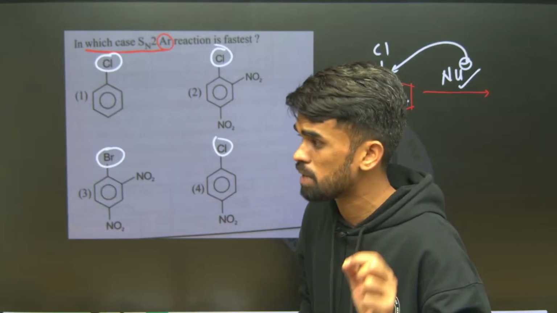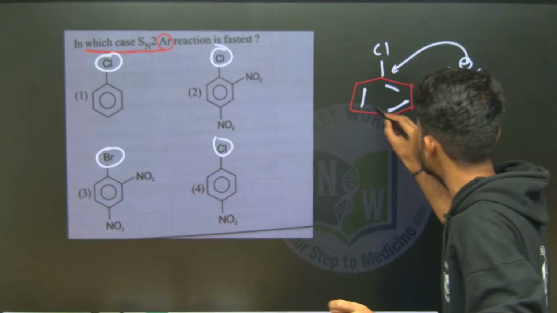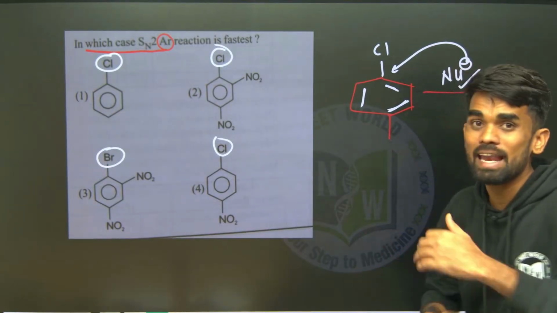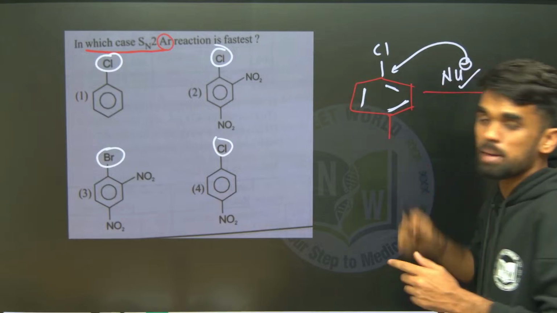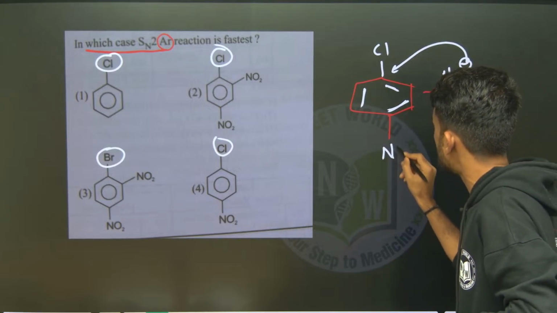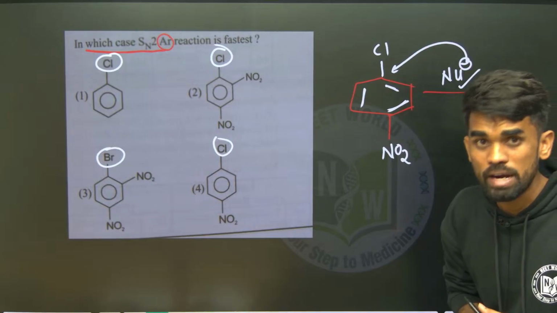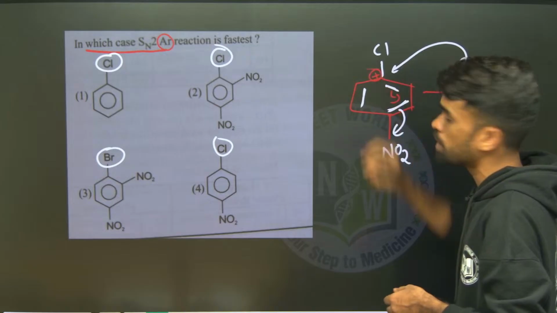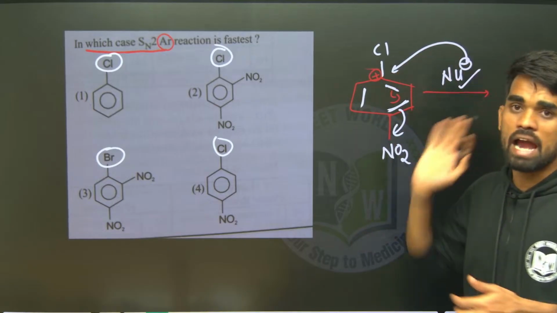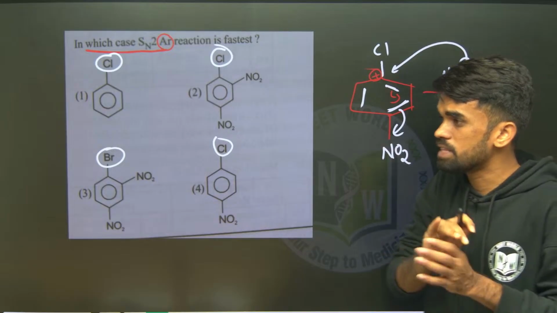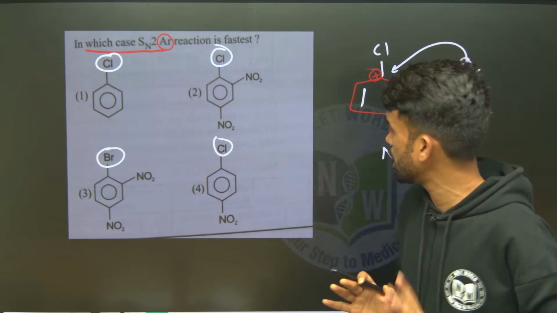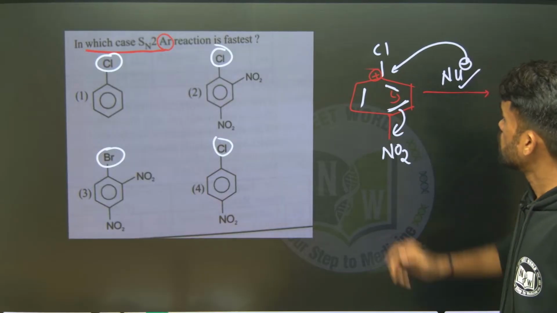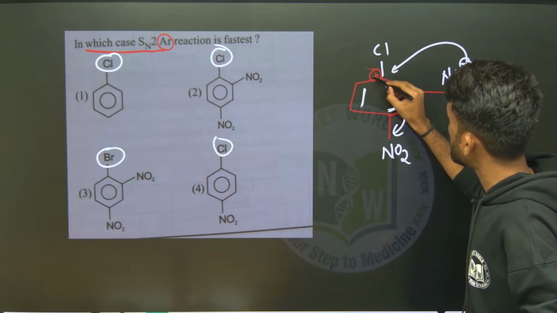So what is the main purpose we need to achieve here? We need to decrease the electron density in the ring. How can we do it? By putting electron withdrawing groups at ortho and para positions. If I substitute an electron withdrawing group like a nitro group, what happens? That will withdraw the ring pi electrons and create a positive charge on this carbon, and the nucleophile easily attacks at that positively charged carbon and the reaction takes place further. Hope it is clear.